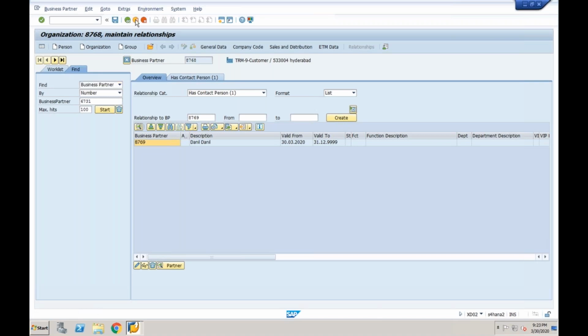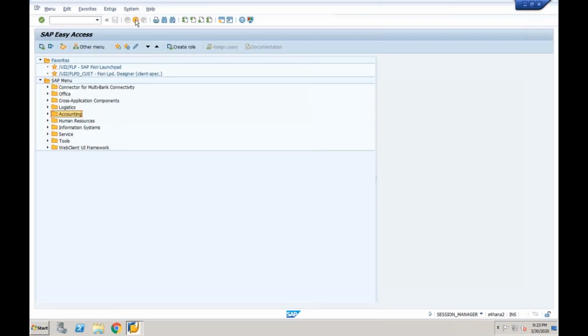So this is the way that you need to create the business partner in different ways in order to update the money market or a foreign exchange or a securities or trade finance.